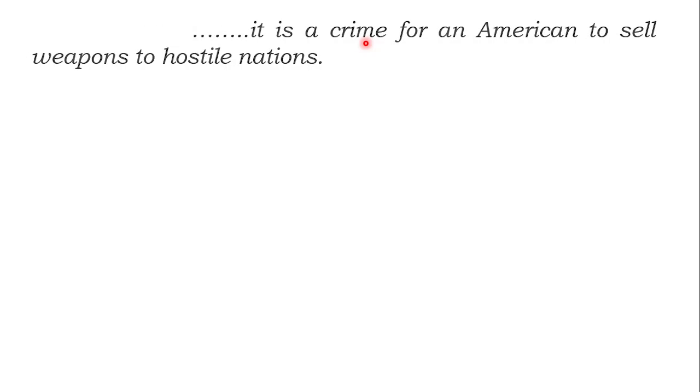Just see how I am bringing first order logic. X is American, yes, obviously. Y is a weapon. Z is a hostile country. X sells Y to Z.